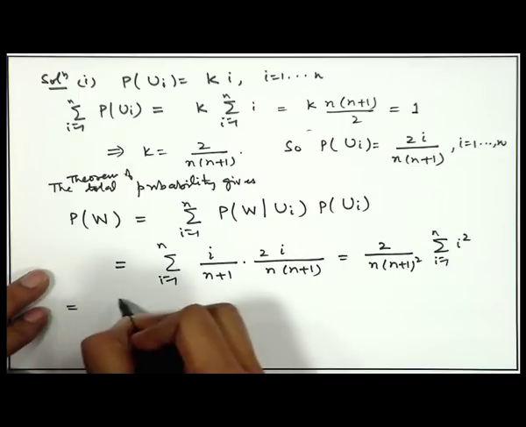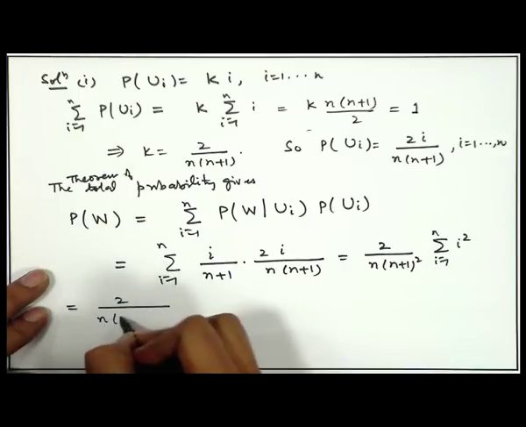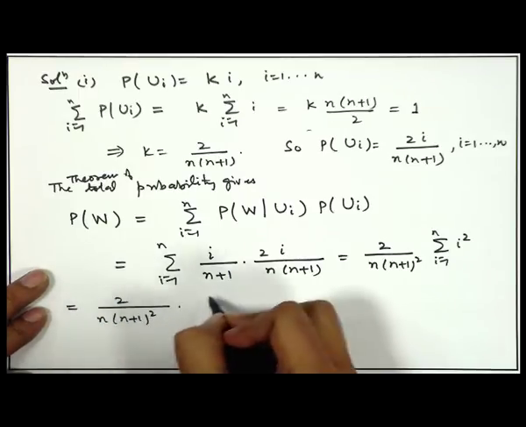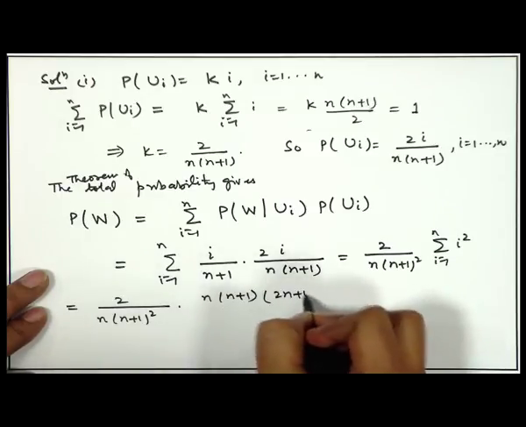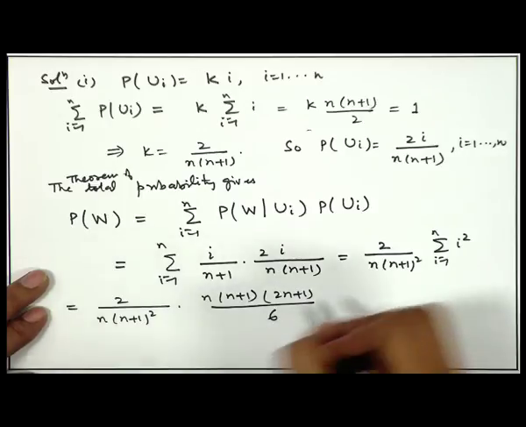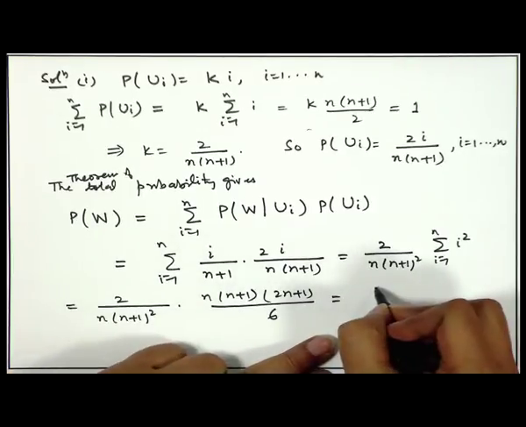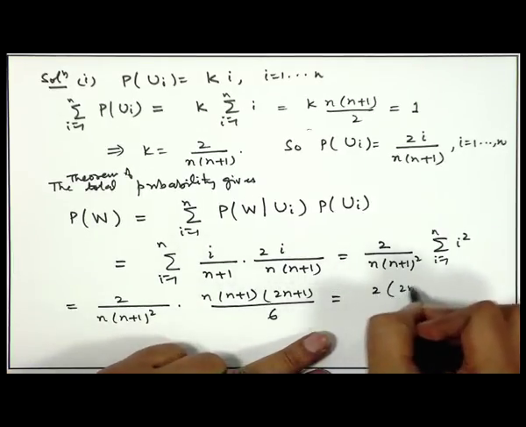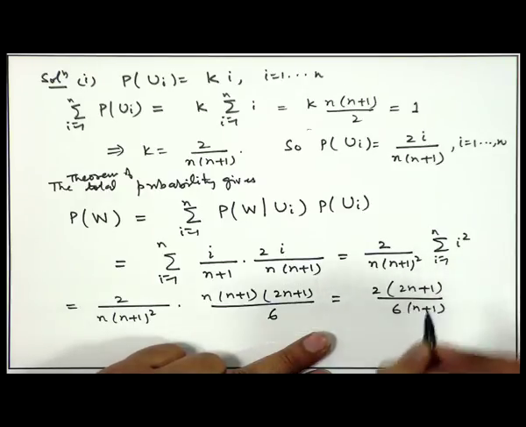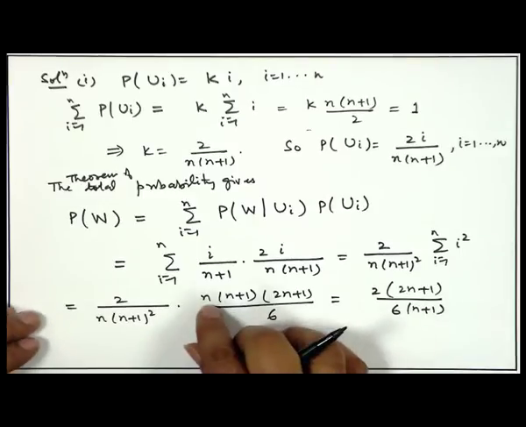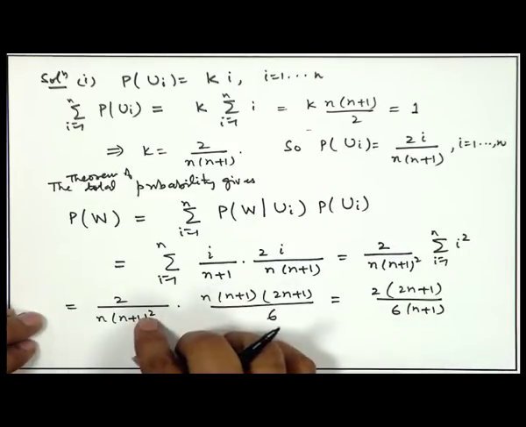So, if we apply that, we get 2 by n into n plus 1 square into n into n plus 1 into 2n plus 1 by 6. So, we can easily simplify this, it is equal to twice 2n plus 1 divided by 6 into n plus 1, because these terms n cancels out, n plus 1 cancels out.